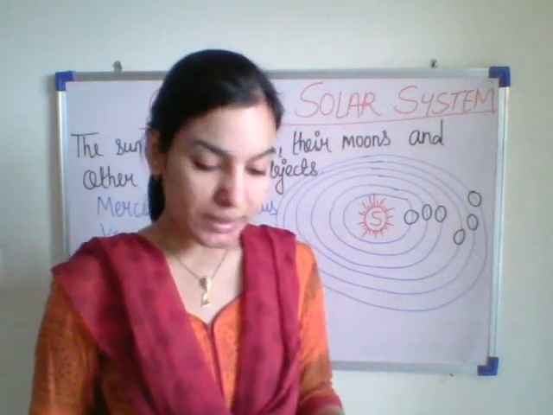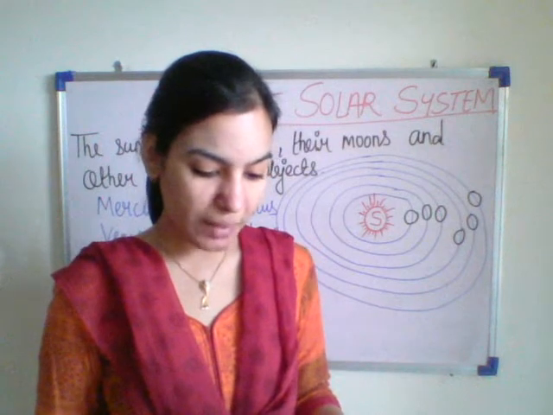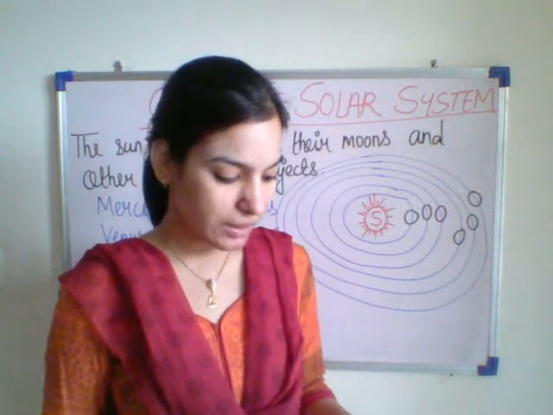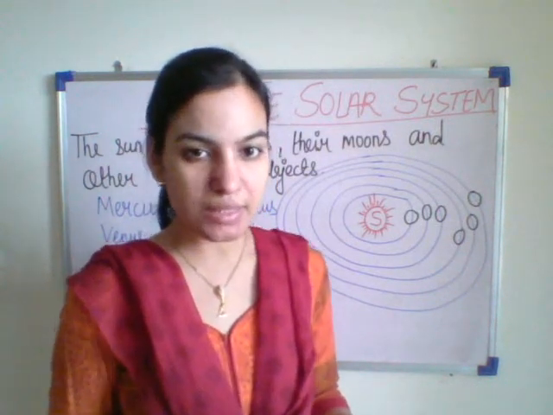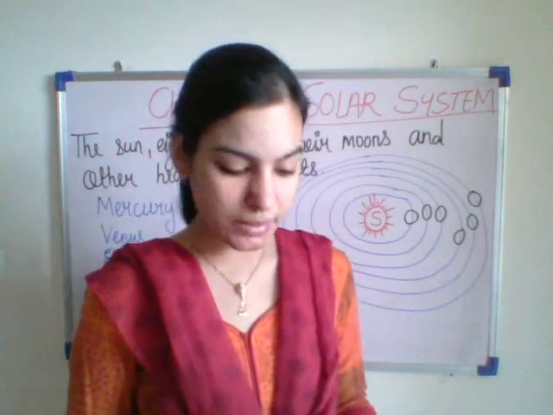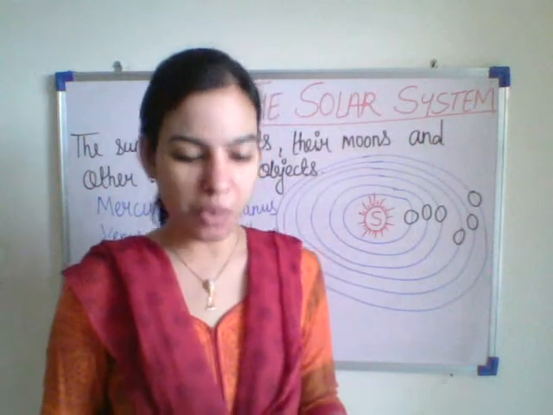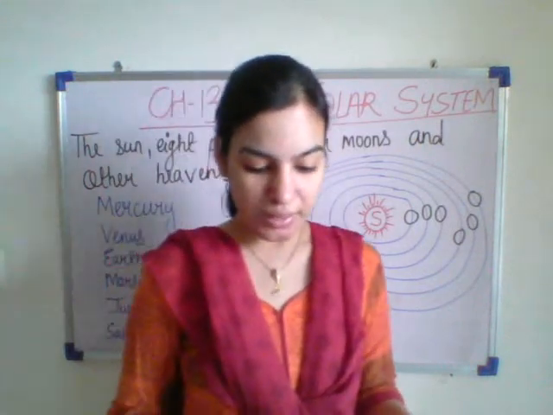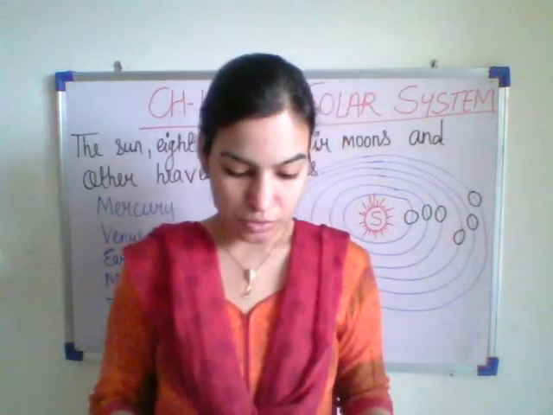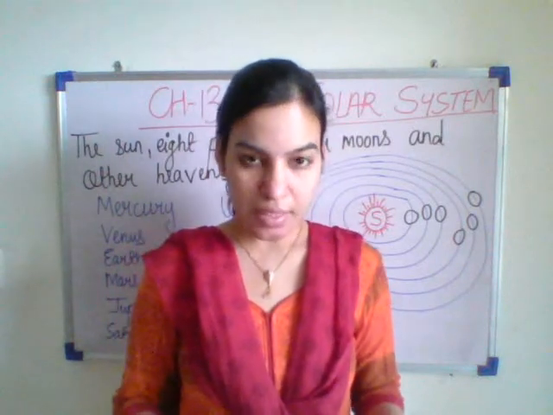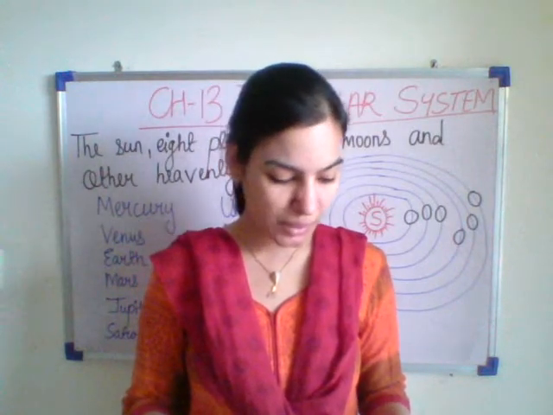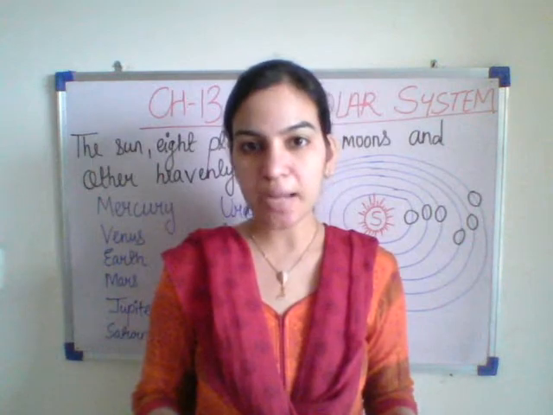Pluto was considered as the 9th planet of the solar system until scientists reclassified it as a dwarf planet. What is the meaning of dwarf? Dwarf means very small in size. On August 24, 2006, the International Astronomical Union redefined planets.